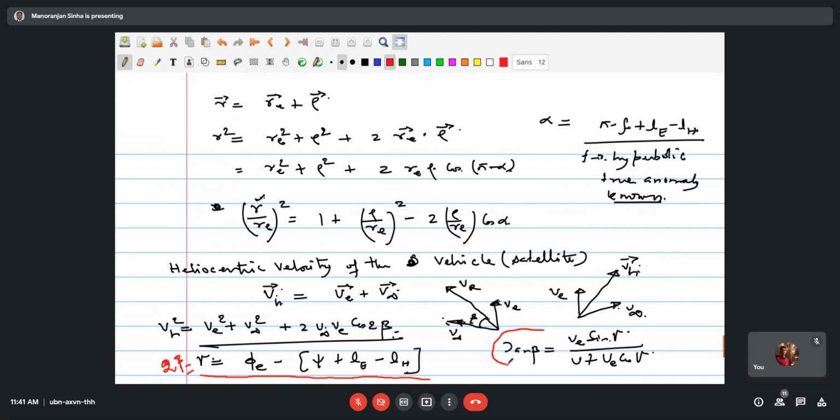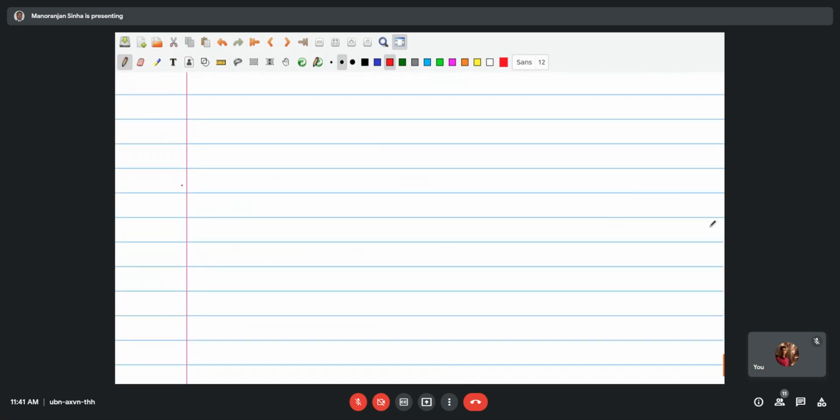Therefore, tan beta is written like this, using the parallelogram. Just a few minutes, the paper is over. So this is your vector v, and this is v infinity.